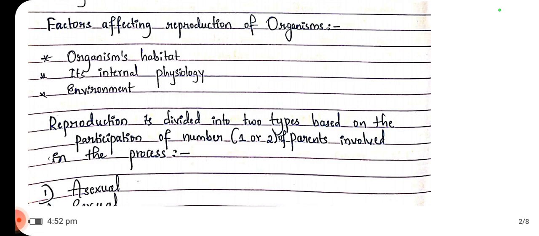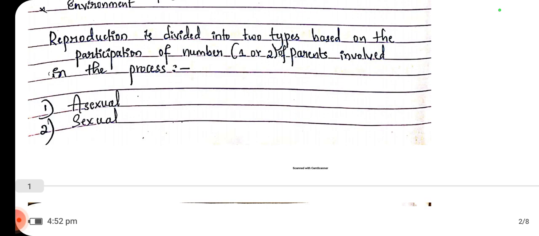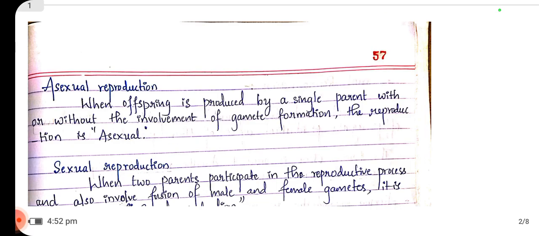Reproduction can be divided into two types based on the number of parents participating. If two parents participate in this process, then it's called sexual reproduction. If only one parent is involved or no parent is involved in the process, the process is called asexual reproduction.